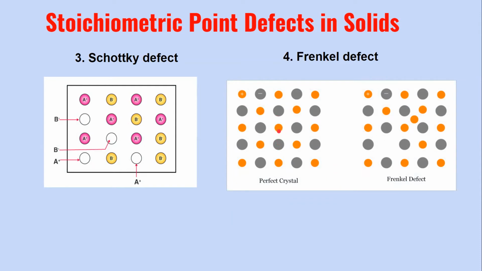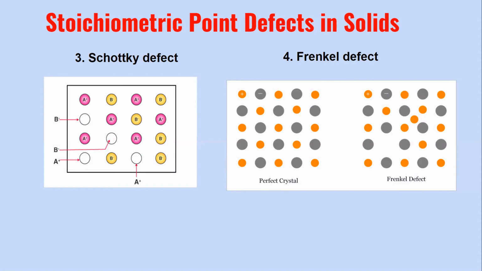Now generally the cations are smaller in size, so the cation may shift from its original site and occupy the interstitial space, that is the space between the other points. Okay, so this space remains vacant. So it's a combination of a vacancy and interstitial defect where the cation goes missing from its original site and occupies the interstitial space. So this is known as a Frenkel defect.